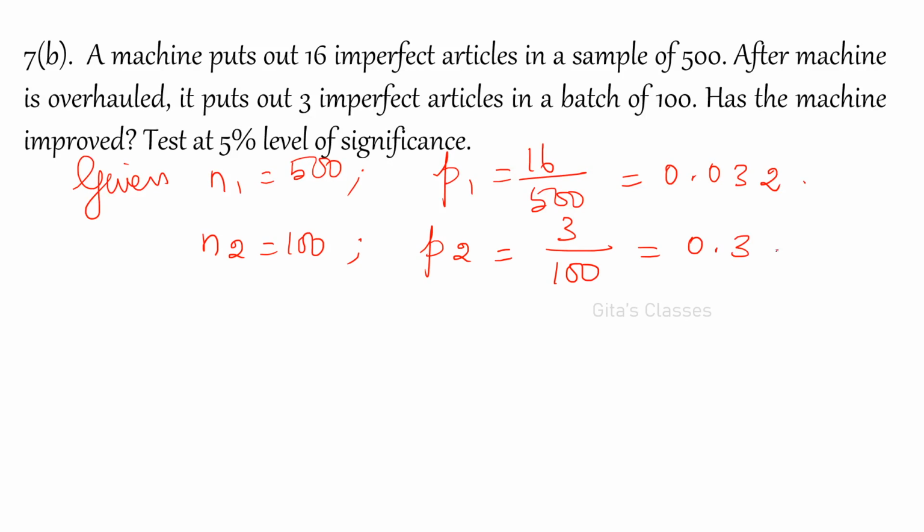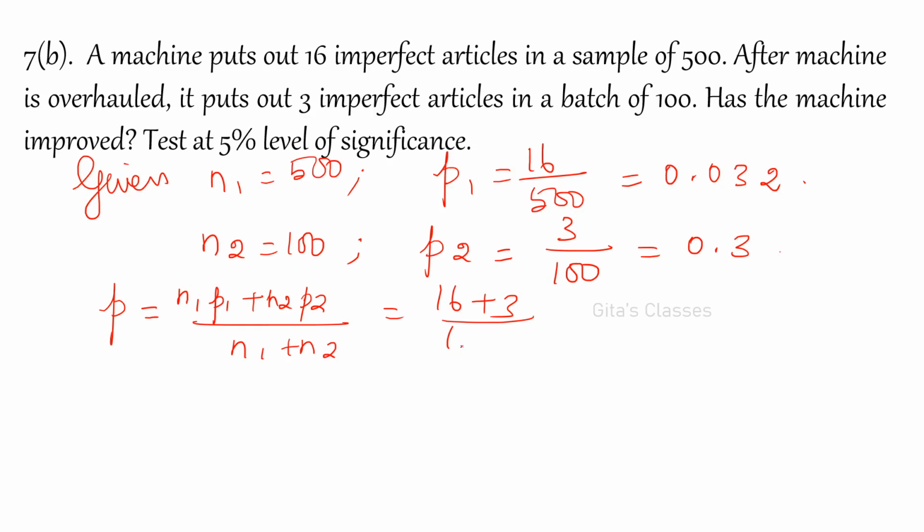If capital P and capital Q are not known, you have to take the sample values P1 and P2 only. So P is equal to N1 P1 plus N2 P2 divided by N1 plus N2, which is 16 plus 3 divided by 600, that is 19 divided by 600.